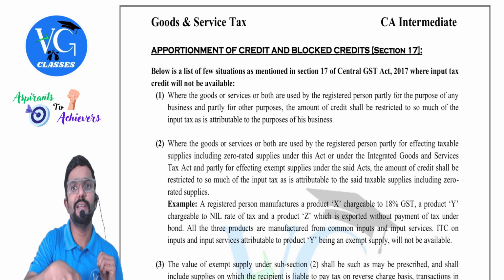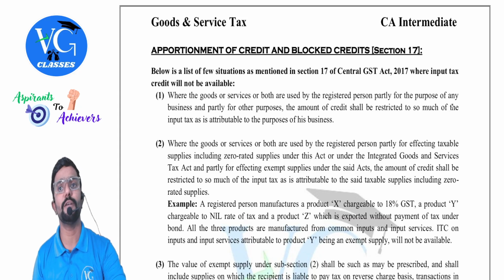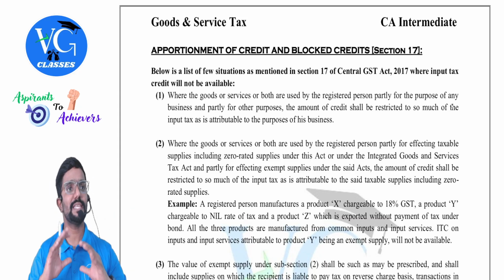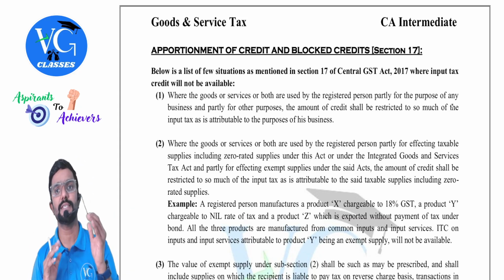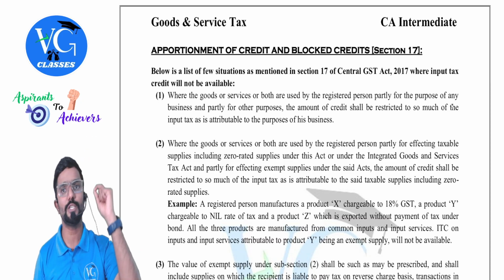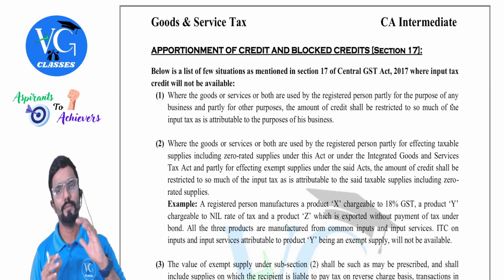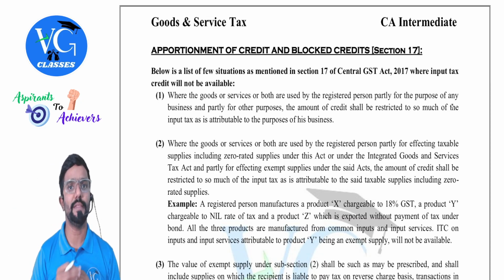Yes, students. Now we will learn section 17, which talks about the apportionment of credit and blocked credit. So let us divide this section into two parts. First, we will learn the first four subsections, that is 1, 2, 3, and 4. Then we will focus on subsection 5 because subsection 5 is a little lengthy.